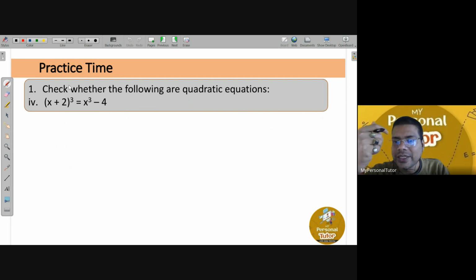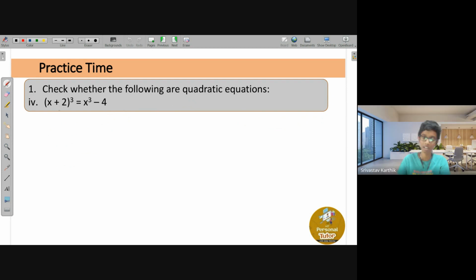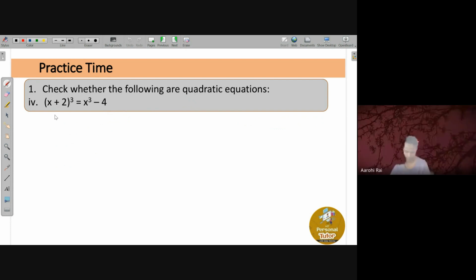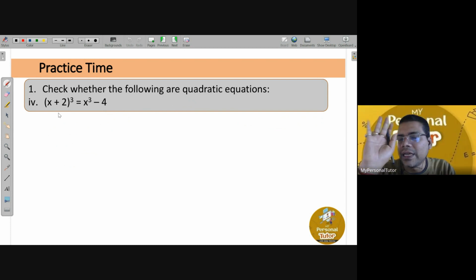Whenever any equation is given to you, you should always write it in the most simplified form, right? So what happens if you observe carefully? x square plus 2x plus 2 equals 0 is a wrong answer. Okay, everybody, listen, concentrate. Afterwards, you can check and tell me where it went wrong, okay?